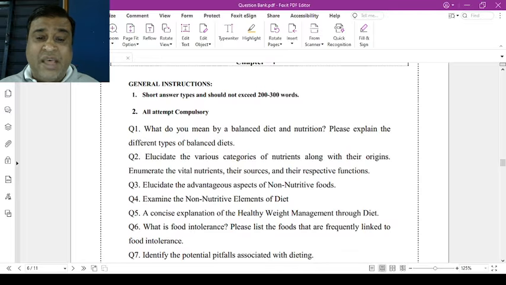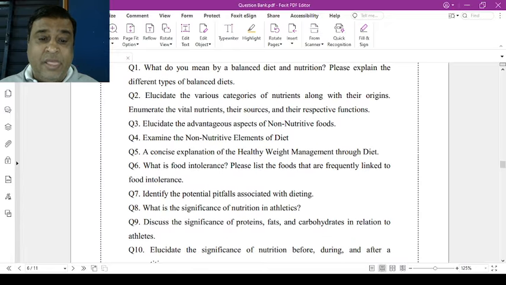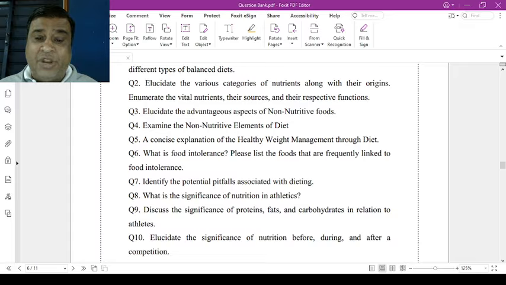Question number 4, examine the non-nutritive elements of diet. Question number 5, explain the consequences of healthy weight management through diet. Question number 6, what is a food intolerance? Please list the foods that are frequently linked to food intolerance. Question number 7, identify the potential pitfalls associated with dieting.